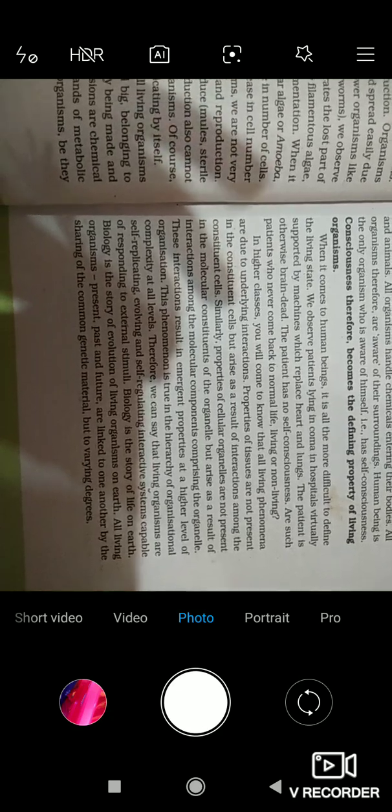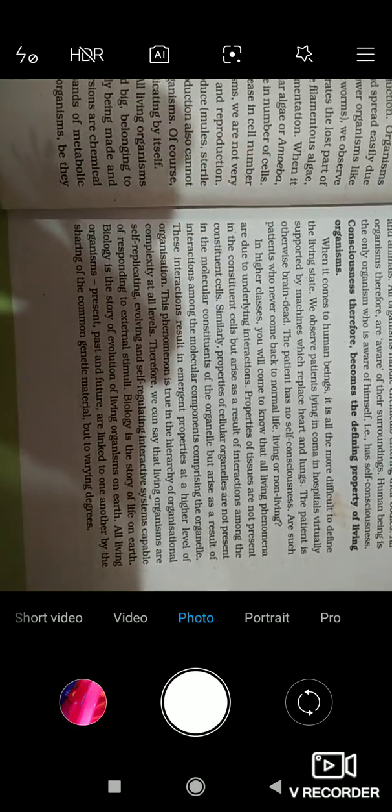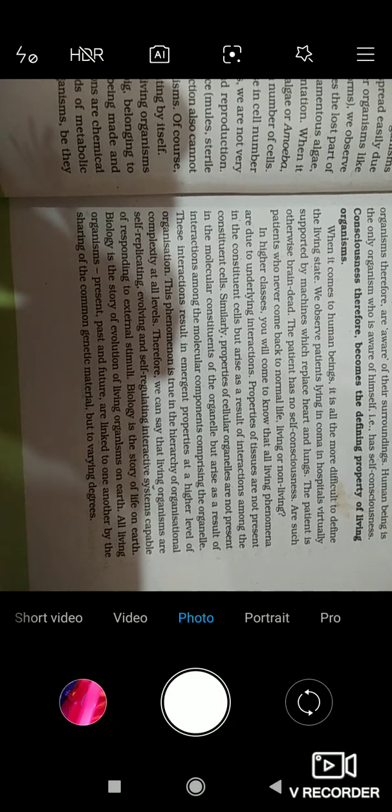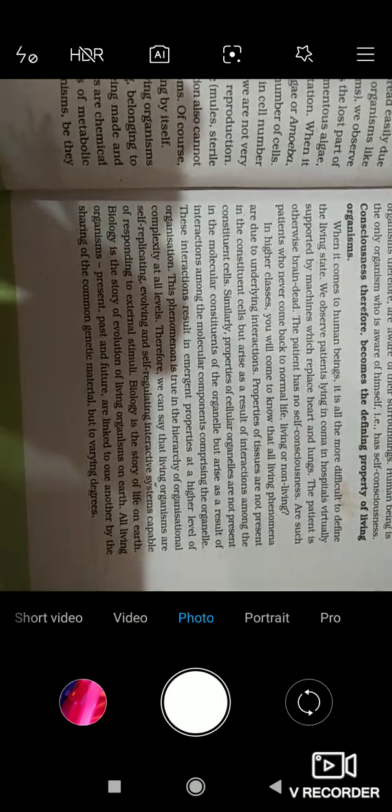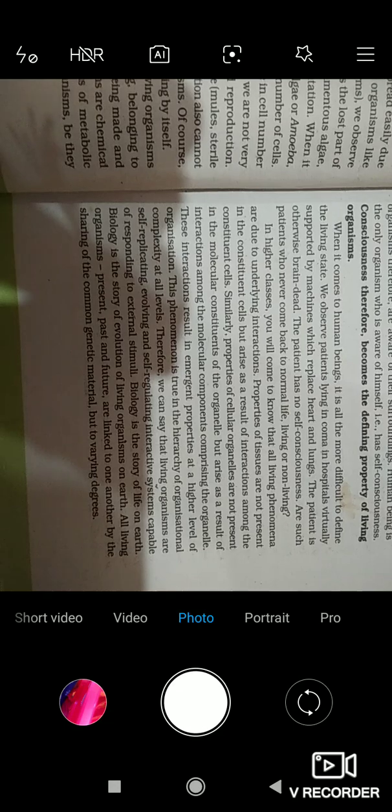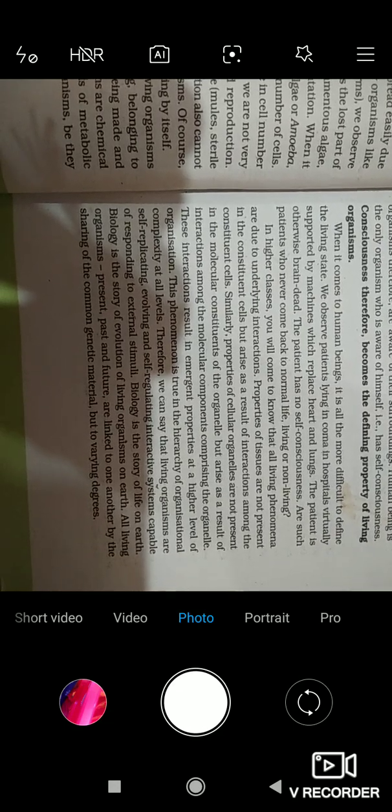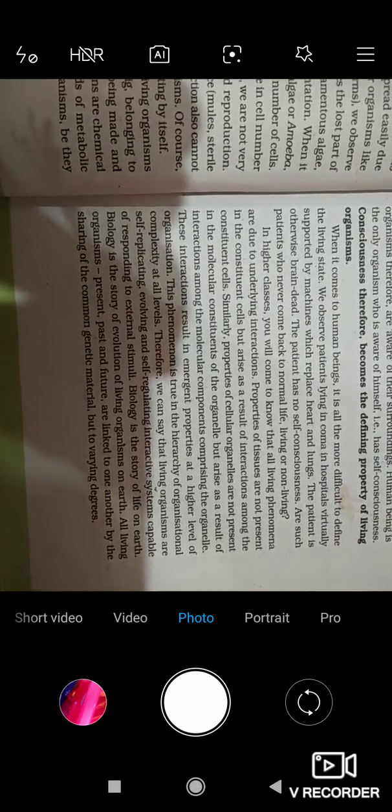In higher classes, you will come to know that all living phenomena are due to underlying interactions.